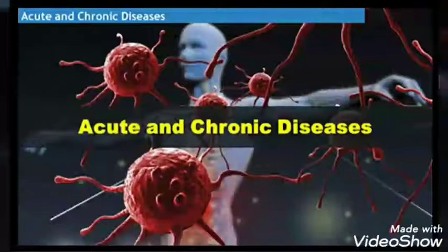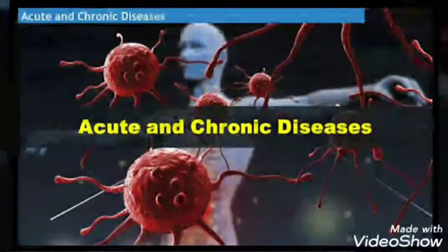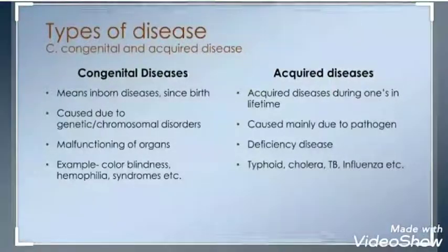Let us study about two more different types of diseases, which are congenital and acquired diseases. Now, the congenital diseases are also called inborn diseases because they occur since birth. They are caused due to the genetic disorders. For example, congenital heart disease, color blindness, Down's syndrome, etc.